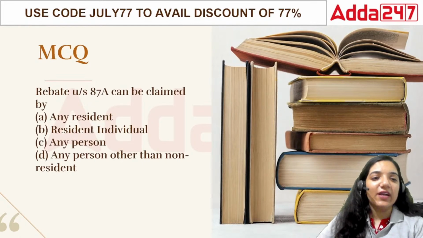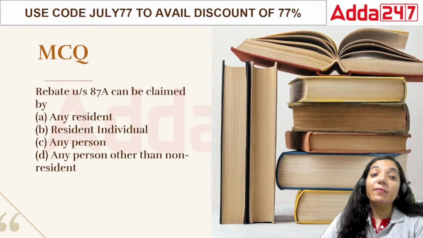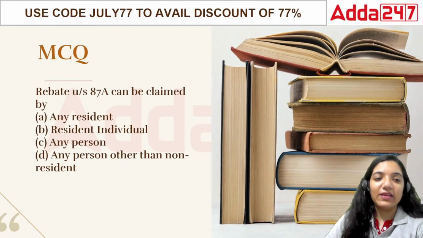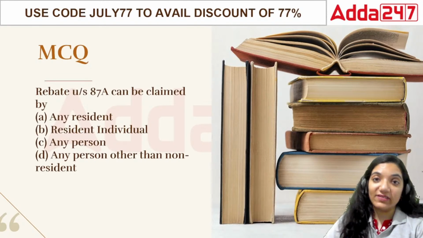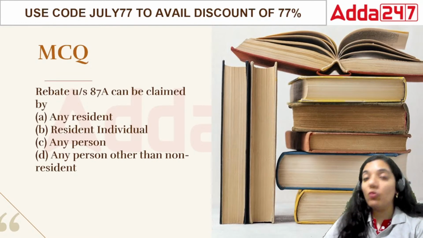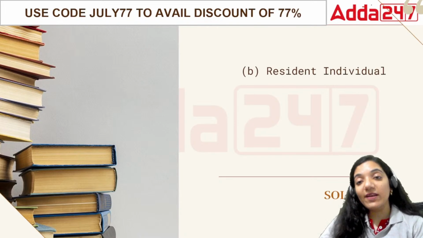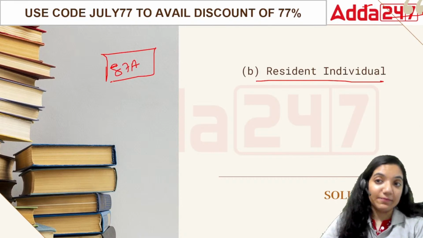Next question. This is a question that we have already done, but I think it's just a repetition. Rebate under section 87A can be claimed by any resident, a resident individual, or any person other than a non-resident. See, this is available only to resident individuals, nobody else. You and I can claim 87A only if we have an income less than 5 lakh rupees per annum.